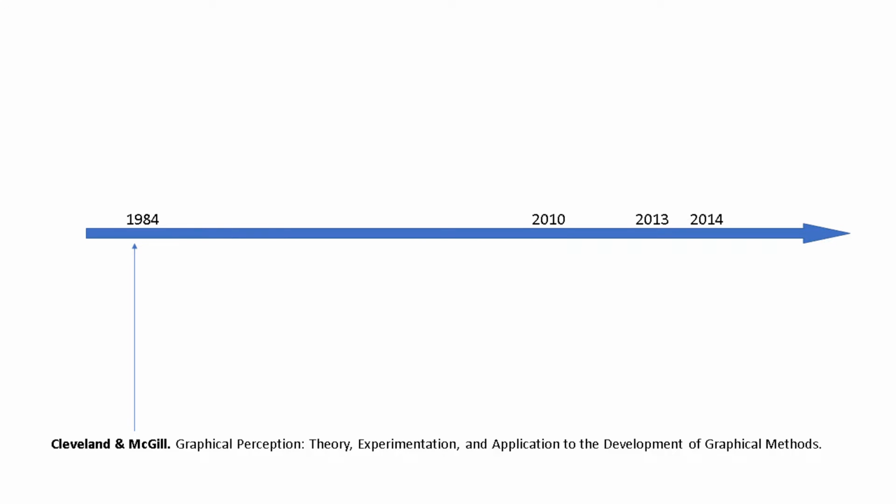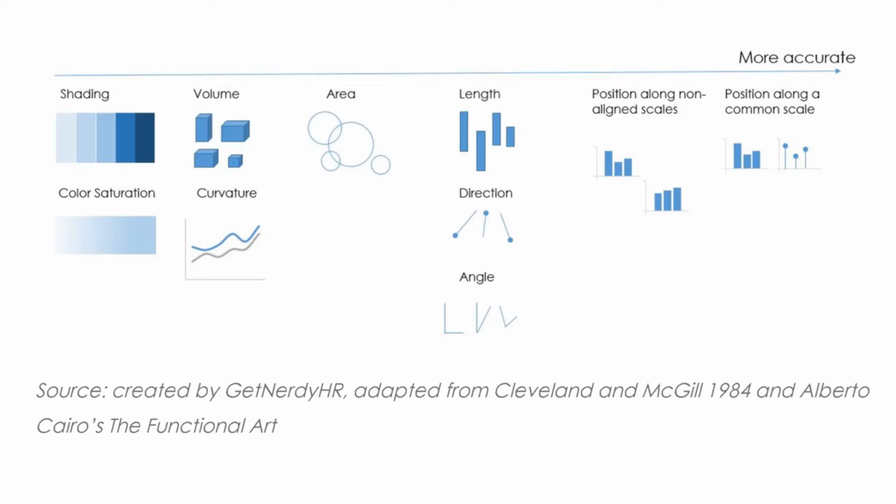When we talk about data visualization, we have to mention these people because their research is the backbone of modern data viz experiments. First, we have to mention Cleveland and McGill's famous graph perception experiment, in which they ranked the hierarchy of graph features based on accuracy of human perception. This image shows that humans have the highest accuracy in identifying position along a common scale, while having the least accuracy in identifying color, saturation, and shading.